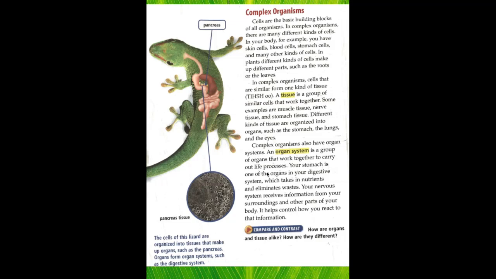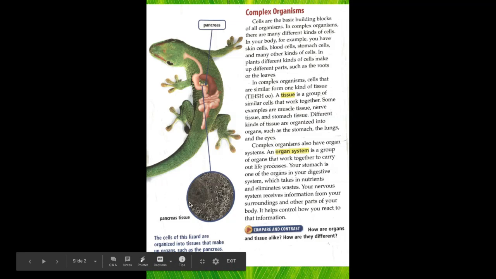Your stomach is one of the organs in your digestive system, which takes in nutrients and eliminates wastes. Your nervous system receives information from your surroundings and other parts of your body. It helps control how we react to that information.